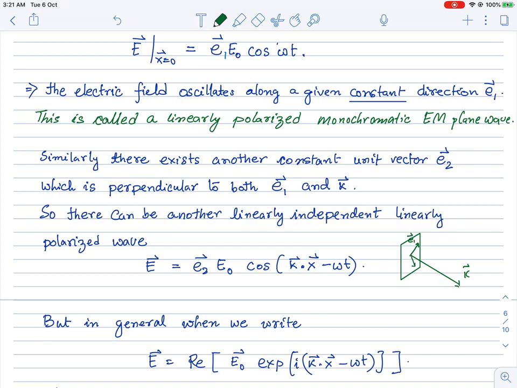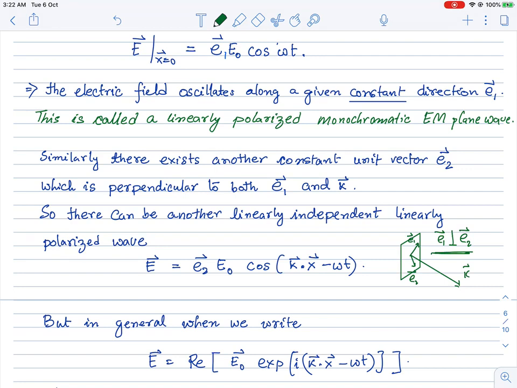Okay, and then there can be any direction which is E1, and then there is an orthogonal direction E2. So E1 and E2 are unit vectors which are orthogonal to each other. If my electric field is along E1, then my magnetic field will be along E2 because they are also perpendicular. But here we are focusing only on the electric field.